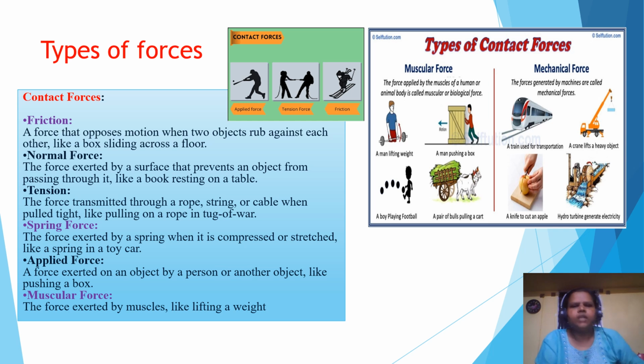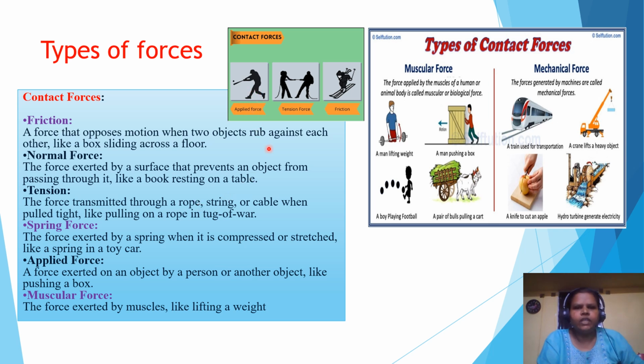So we have other types of forces we generally come across in day-to-day life, which are contact forces and non-contact forces. Examples of contact forces are frictional force, normal force, tension, spring force, applied force and muscular force. Muscular force is usually exerted by muscles, like lifting a weight. We also have applied force, which is the force exerted on an object by a person or another object, like pushing a box.